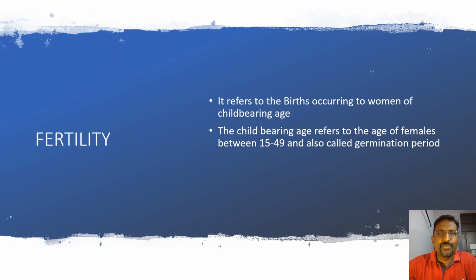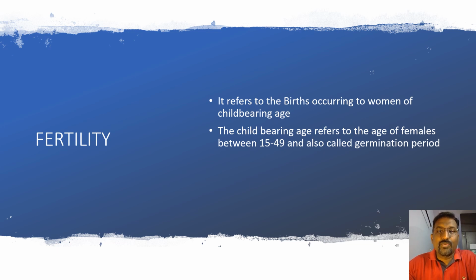What I have taught to you was about fertility, measurement of fertility. I asked you to understand the meaning of fertility. Fertility refers to the births occurring to women of childbearing age. They said very clearly, women of childbearing age.